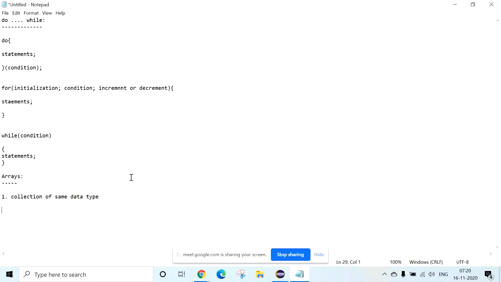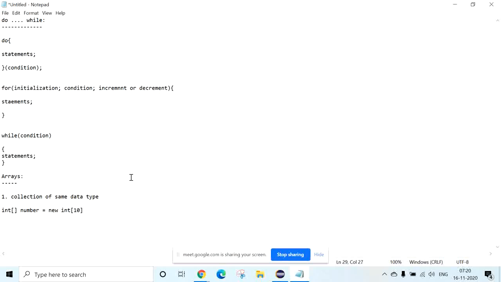Okay, so you have to declare like this: int. We declare an array using these two boxes. Then int, for example, number of 10 values, equal to new int of 10.